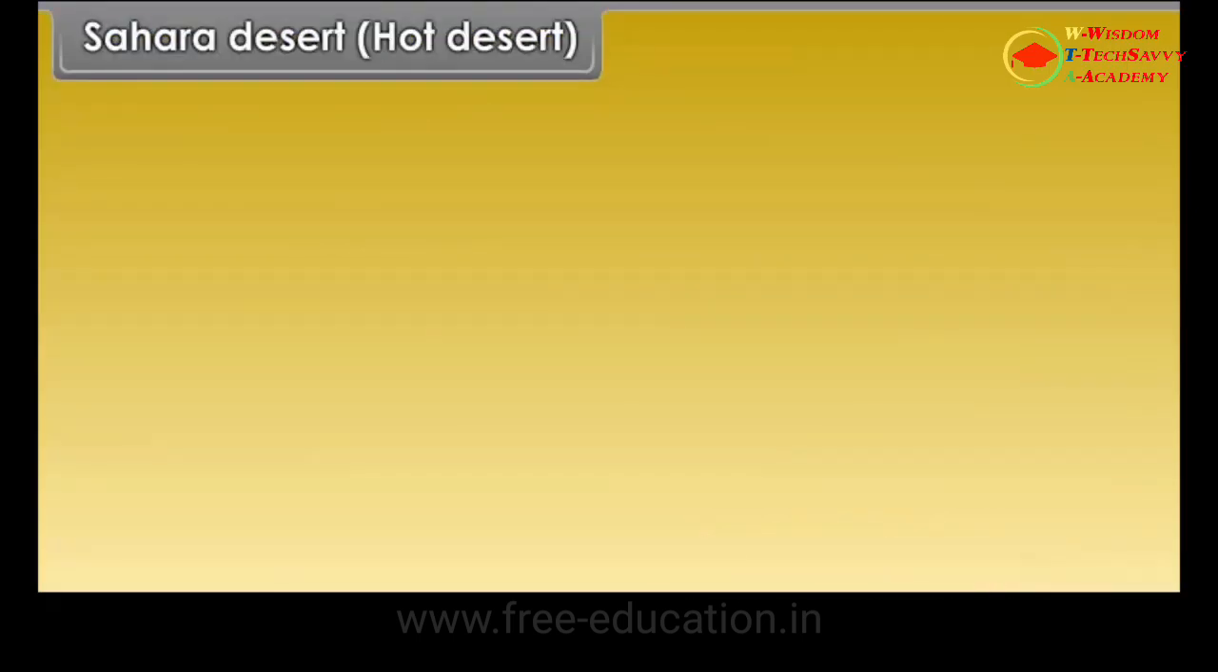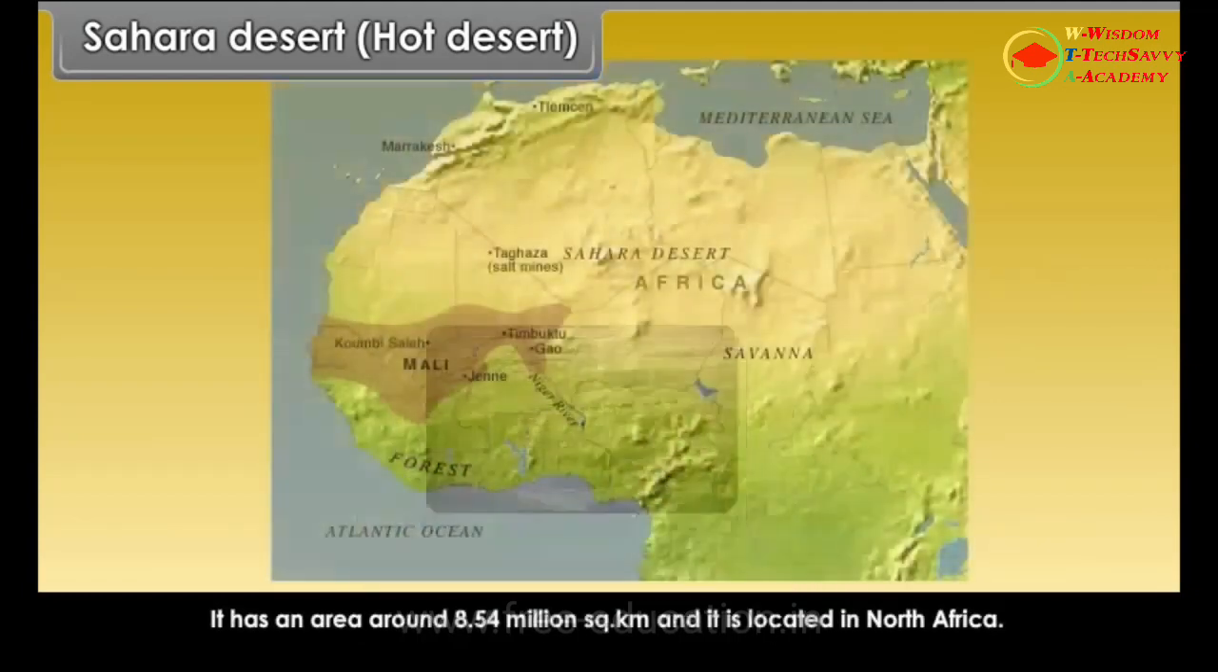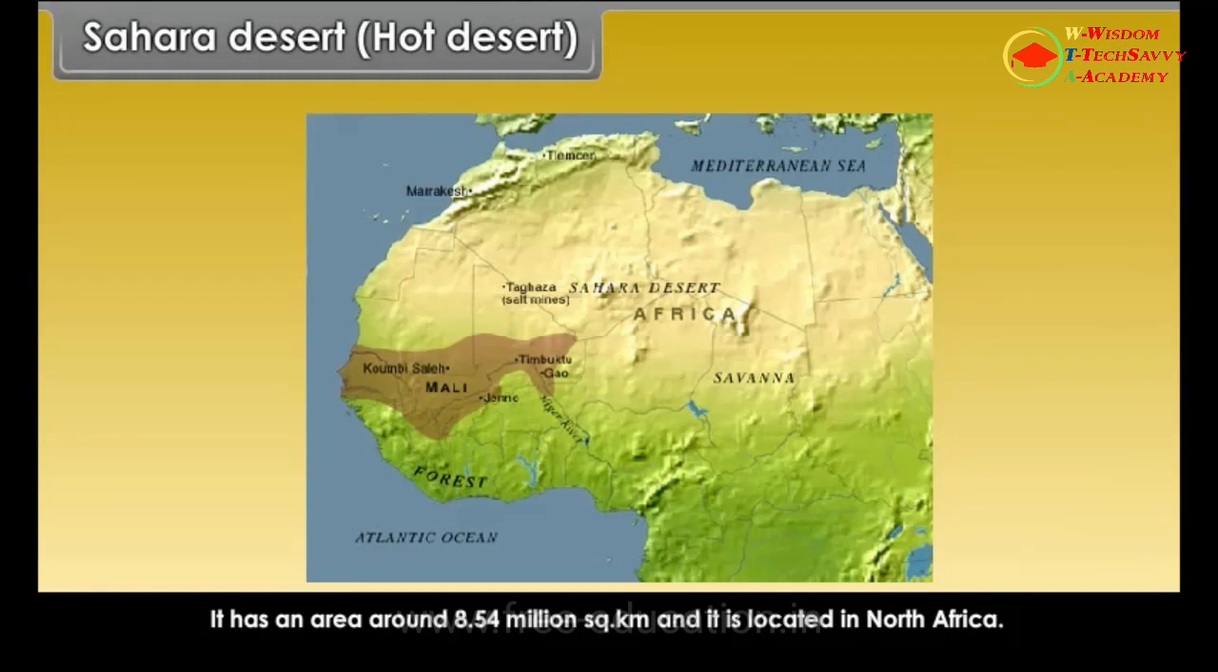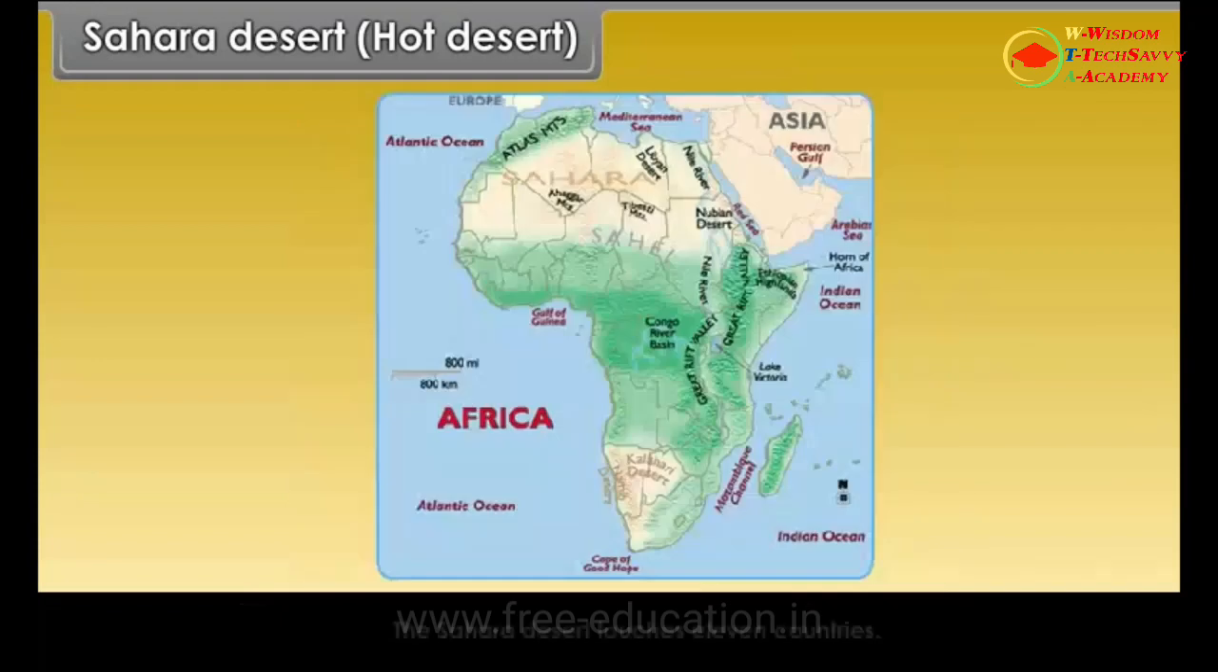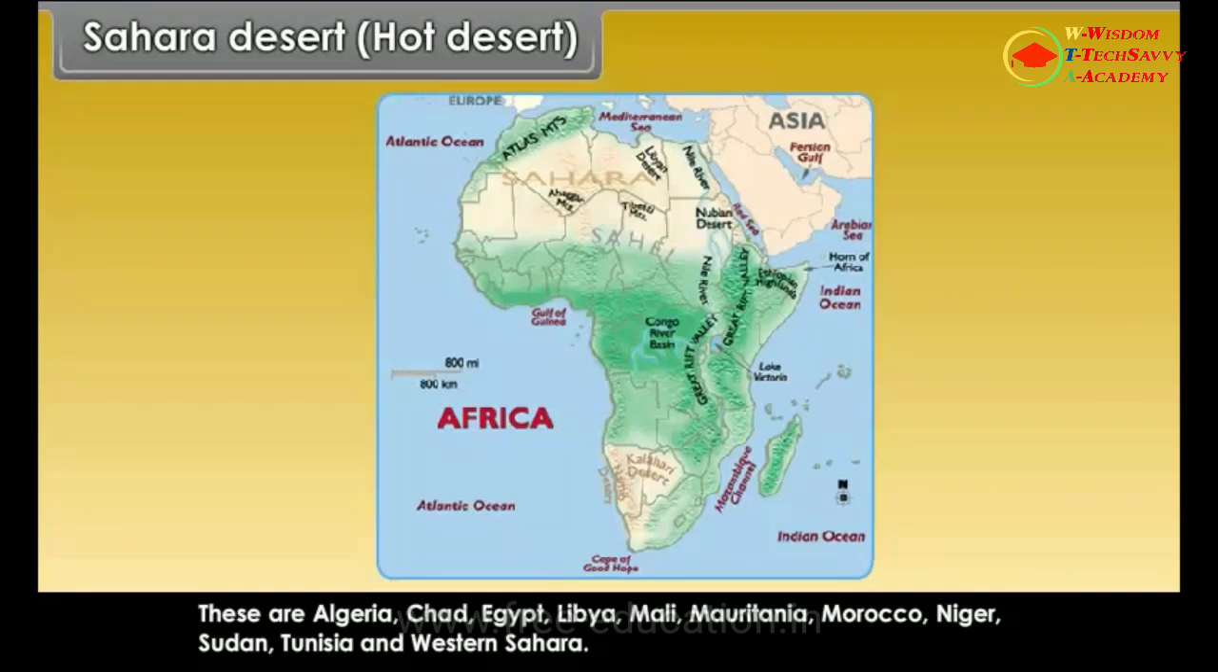Sahara Desert, hot desert. Sahara is the largest desert of the world. It has an area of around 8.54 million square kilometers and is located in North Africa. This desert extends right across the continent from the Atlantic Ocean in the west to the Red Sea in the east. The Sahara Desert touches 11 countries. These are Algeria, Chad, Egypt, Libya, Mali, Mauritania, Morocco, Niger, Sudan, Tunisia and Western Sahara.